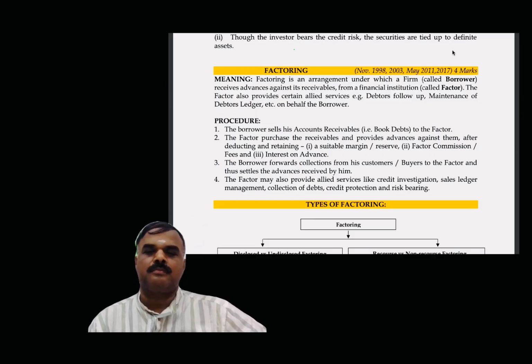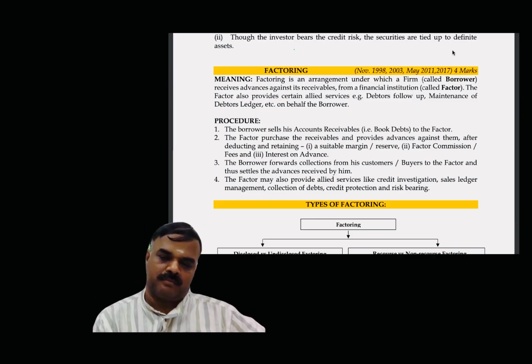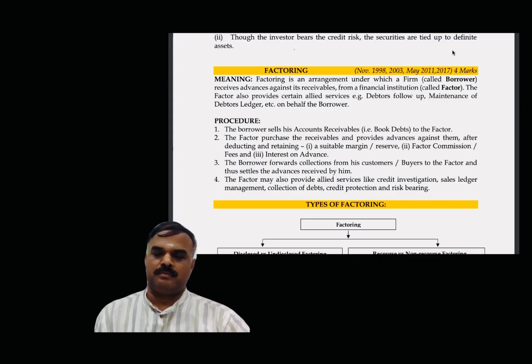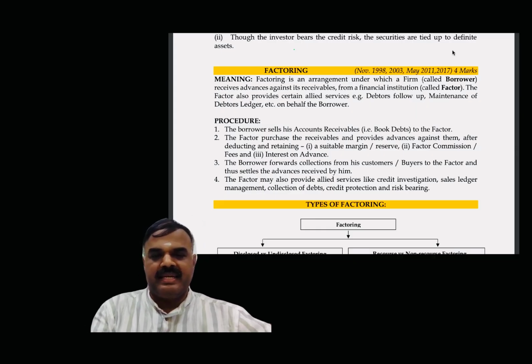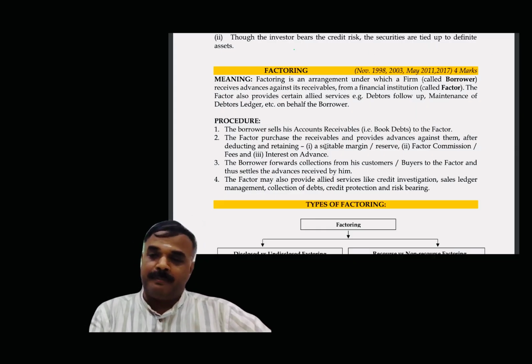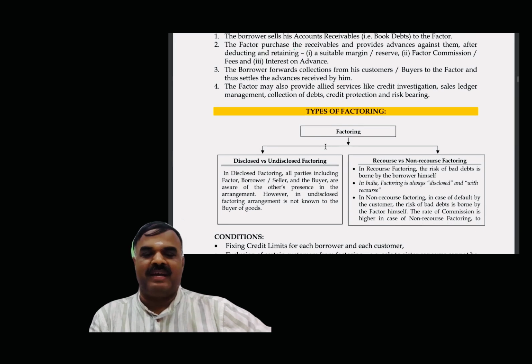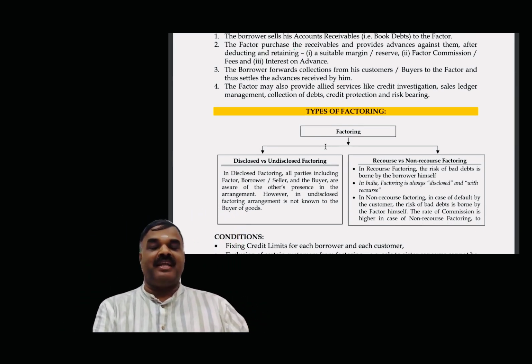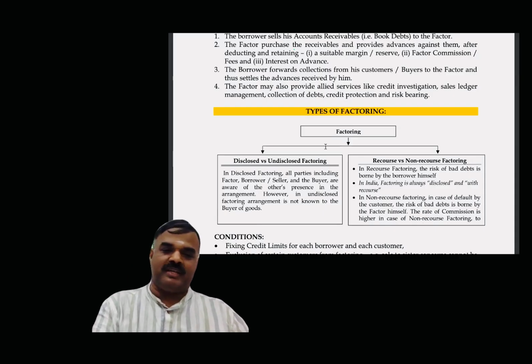The factor may also provide allied services like credit investigation, sales ledger management, collection of debts, credit protection, and risk bearing. Understood? Types of factoring. Factoring is a practical question, also an important question. There are 2 types of factoring: disclosed factoring and undisclosed factoring, and recourse factoring and non-recourse factoring.